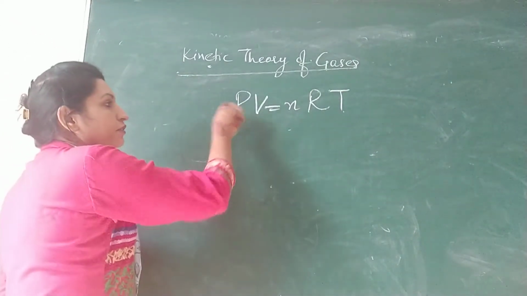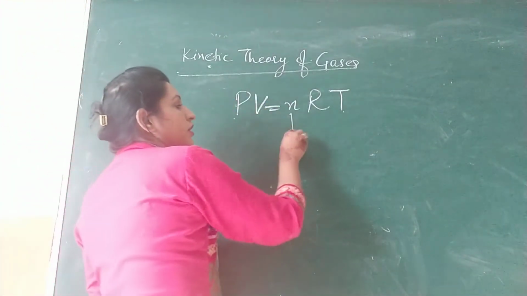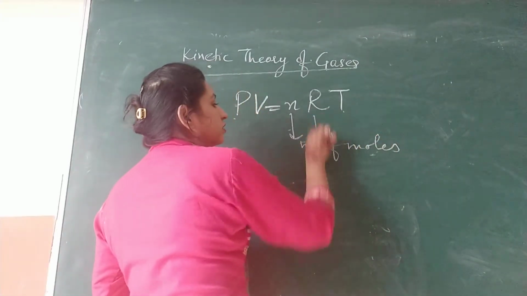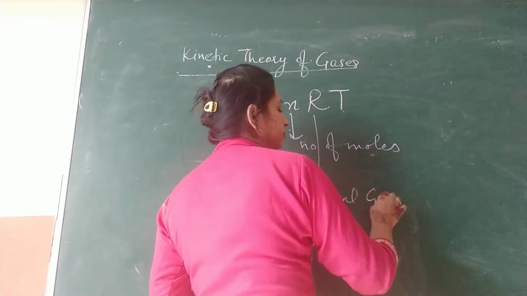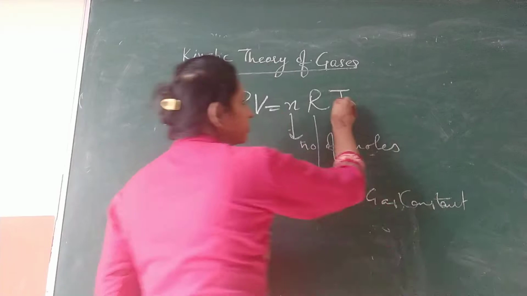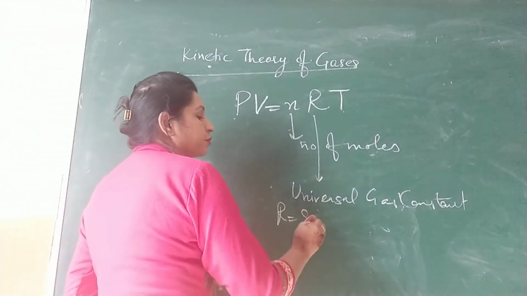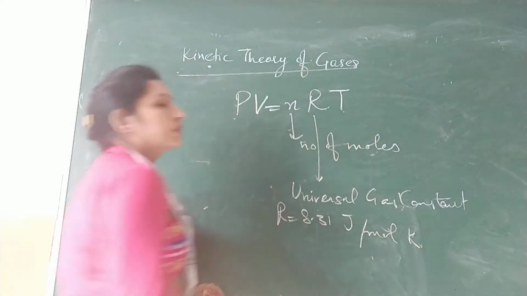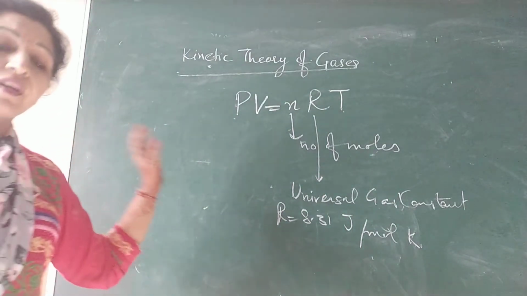Here P stands for pressure, V stands for volume, n stands for number of moles, that is, how many moles there are. R is your gas constant, the universal gas constant, and T is your temperature. And what is the value of the gas constant? R is 8.31 joule per mole per Kelvin. This is the value of R. So this is your equation of state for an ideal gas.